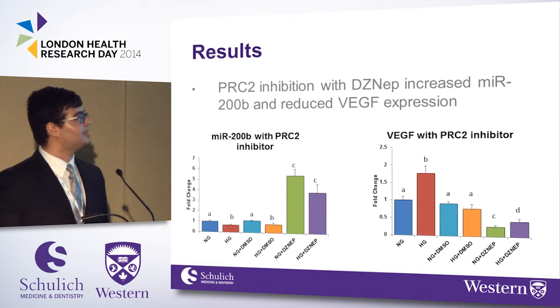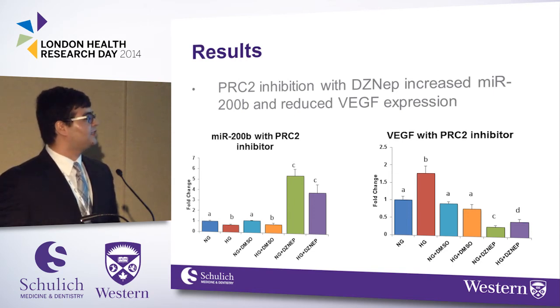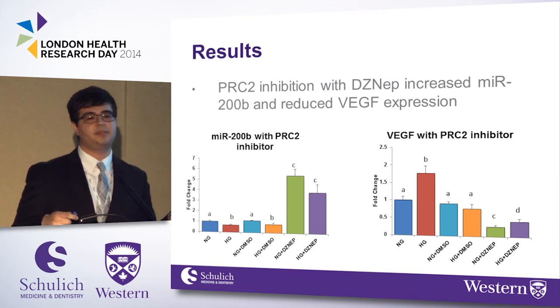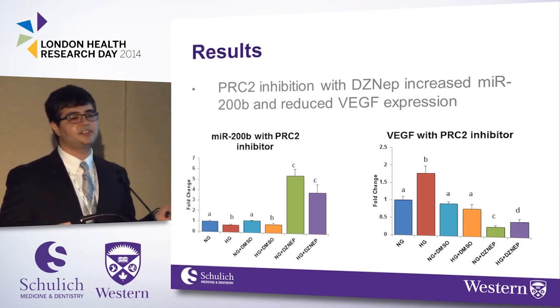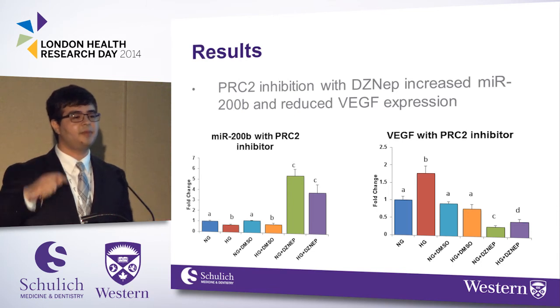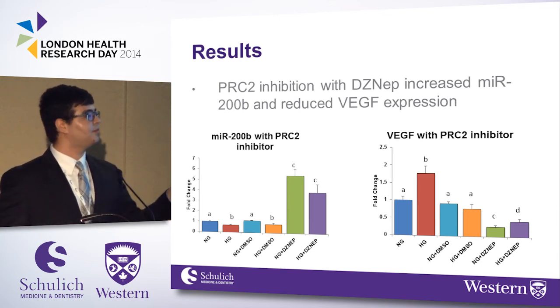Some loss of function studies, I want you to focus on the last two bars right here. And what we see is that when we give the chemical inhibitor DZNep, we see an increase in miR-200b expression in parallel with a decrease in VEGF expression. And this provides some causal data that perhaps this complex, PRC2, is regulating miR-200b. When we inhibit it, the microRNA expression goes up, the target of the microRNA goes down.